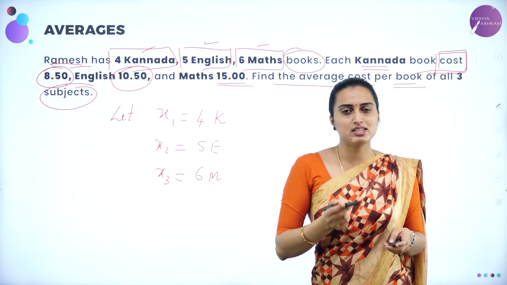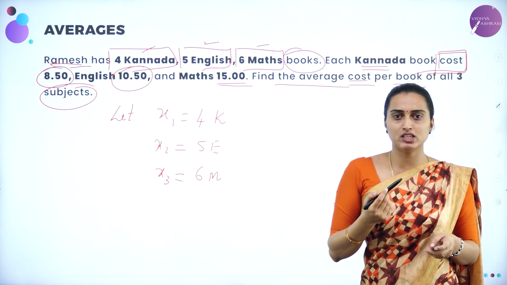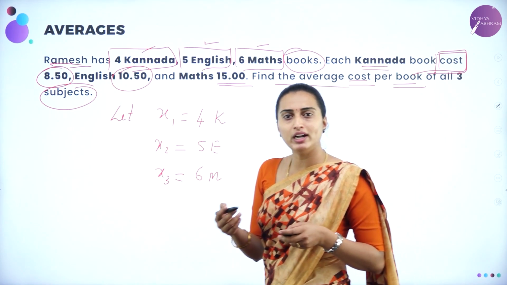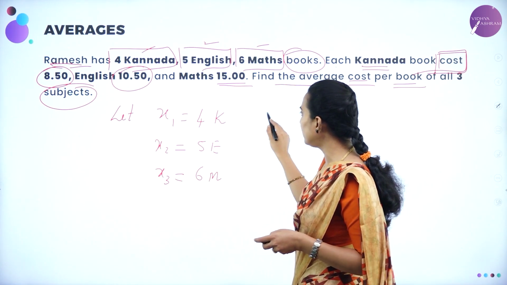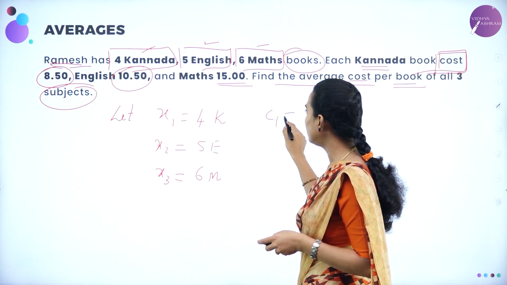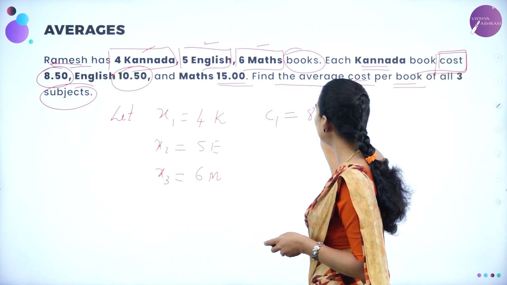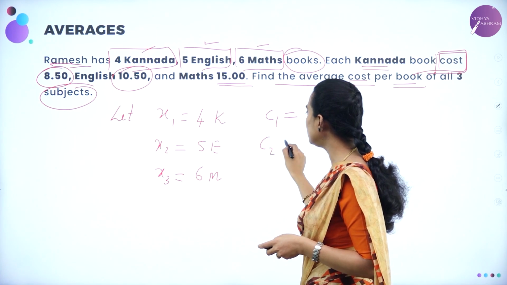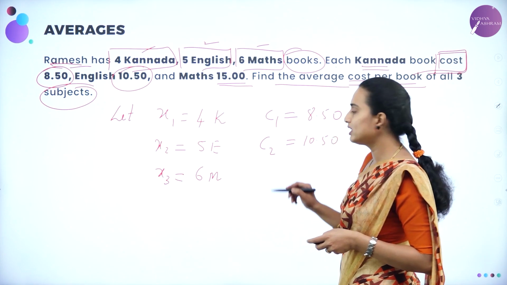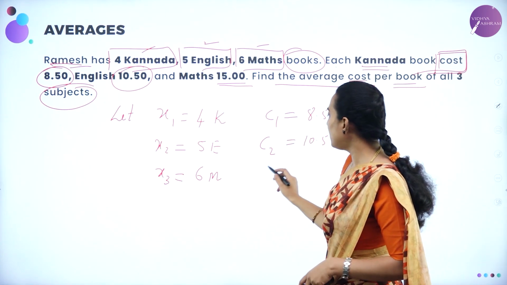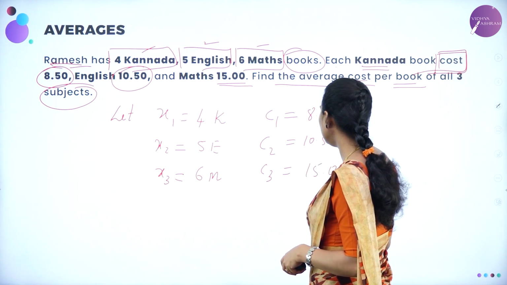Book cost C1 will be the cost, W1 will be the weightage. So I am going to take C1, C2, C3, or you can define them as W1, W2, W3. Are you getting this? Respectively the book cost C1, that means Kannada, is 8.50, and English, that is C2, book cost of English is 10.50, and maths, that is C3, book cost of maths is 15 rupees. Correct?